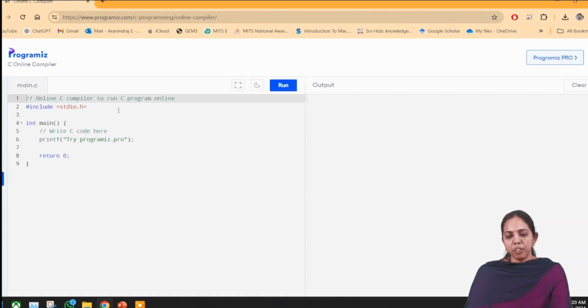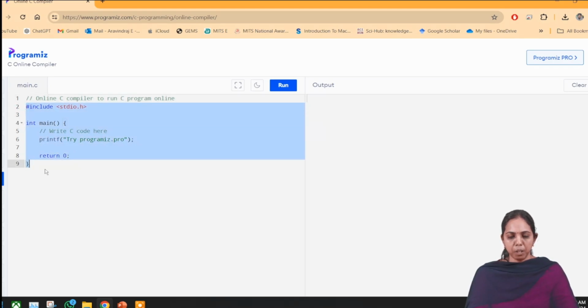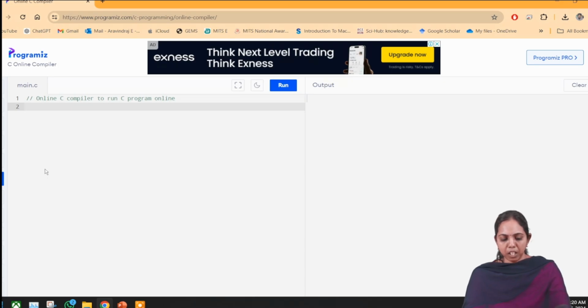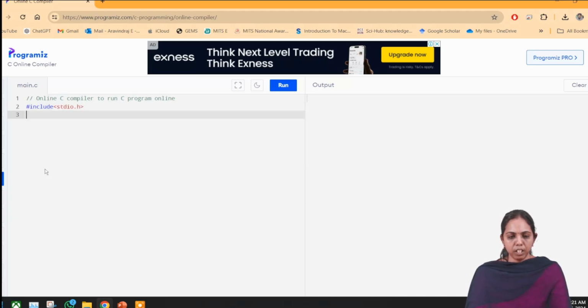I am using one of the platforms where I can execute my C program. First, how to write a C program: every C program starts with a header file. So #include <stdio.h>. This is a header file, and later on I will explain it. Then int main is a function.